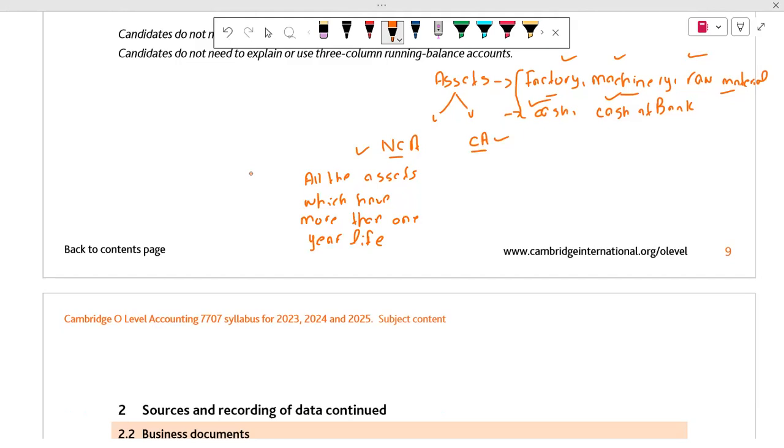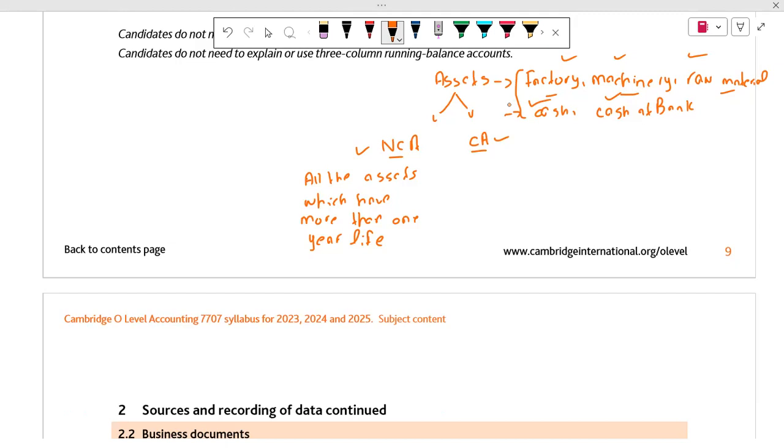All the assets which have more than 1 year life means that we can use them for more than 1 year. So let's talk about the factory. If I say that factory is a non-current asset, am I right or not? Yes. Can you analyze why factory is a non-current asset?